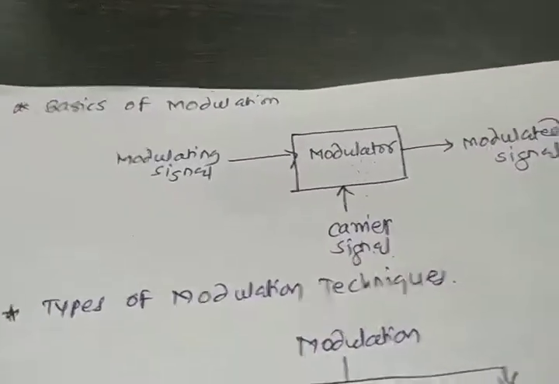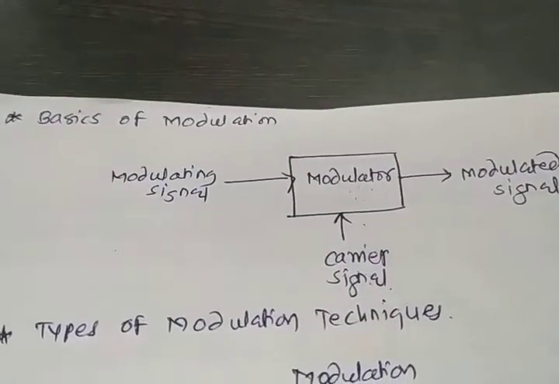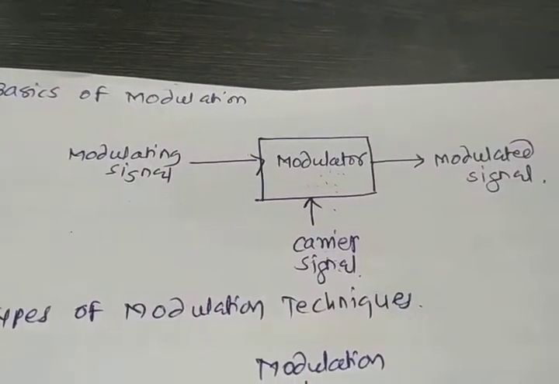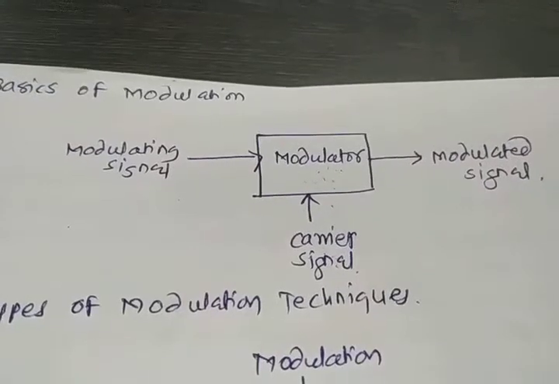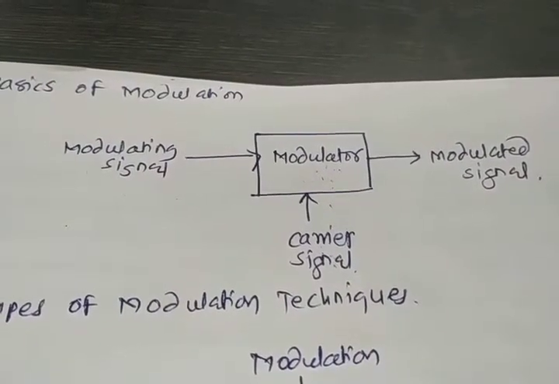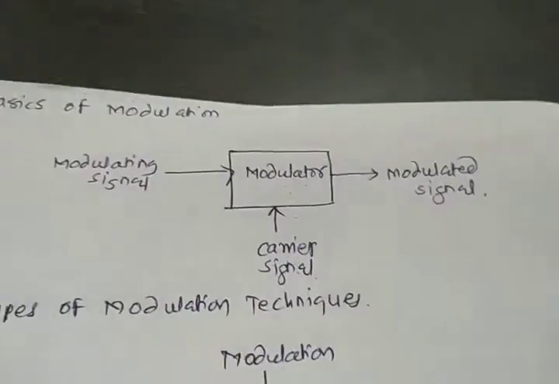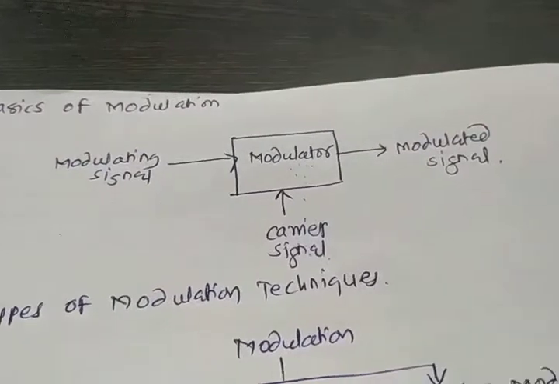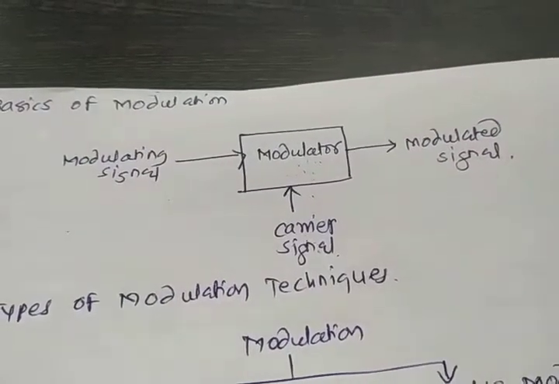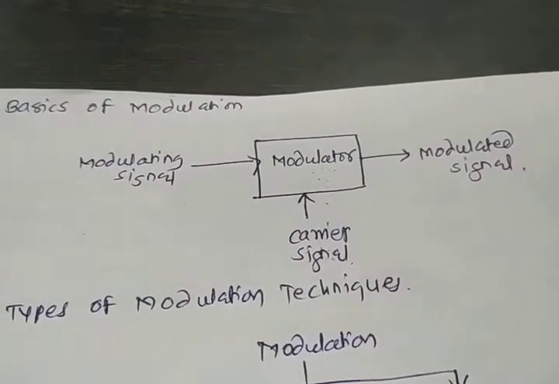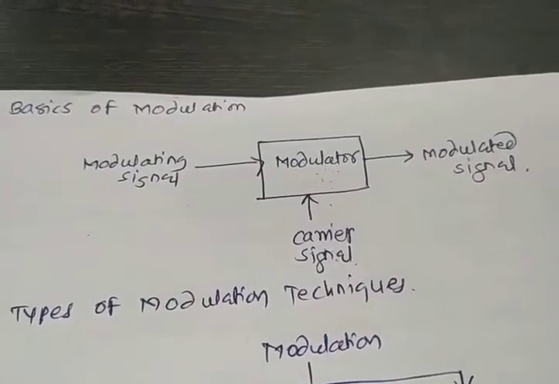On the other side, the modulated signal is received by the receiver, which demodulates it. Demodulated means we convert the modulated signal back into the original information signal, and that process is called demodulation. Demodulation is exactly the opposite process of modulation.